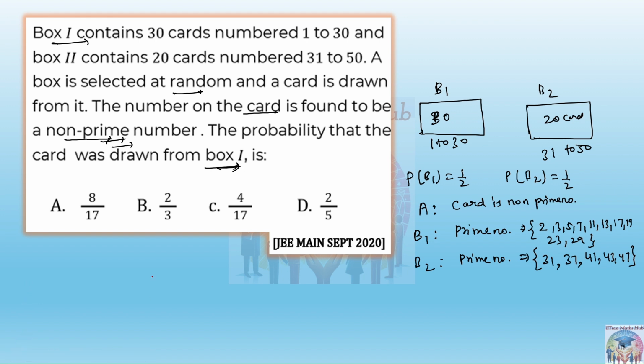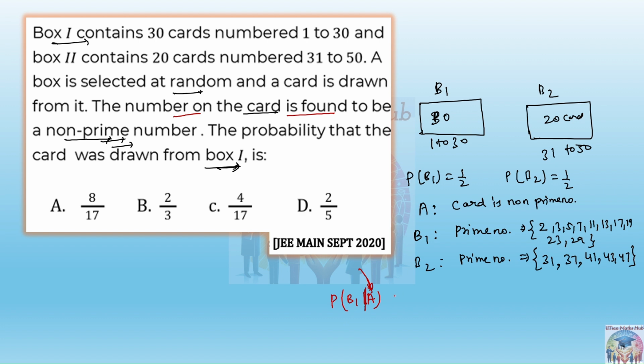Now they are actually asking for the probability of B1 by A, because they are already saying that the number on the card is found to be a non-prime number. Found to be means this event has already happened, so it should come in the denominator part.